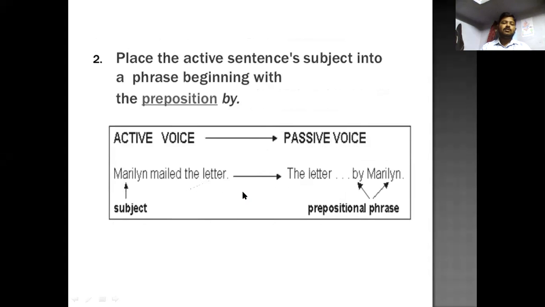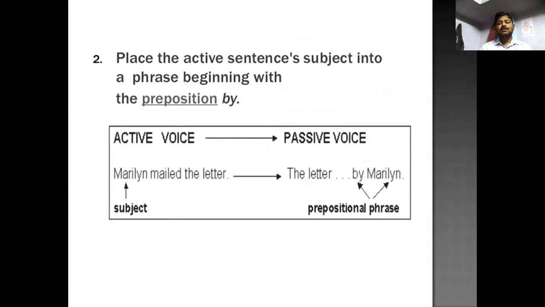Then next, go through the verb position and the subject position. The subject of the active sentence goes into a phrase beginning with the preposition by. All the time, the subject has to be made an object with the preposition by.